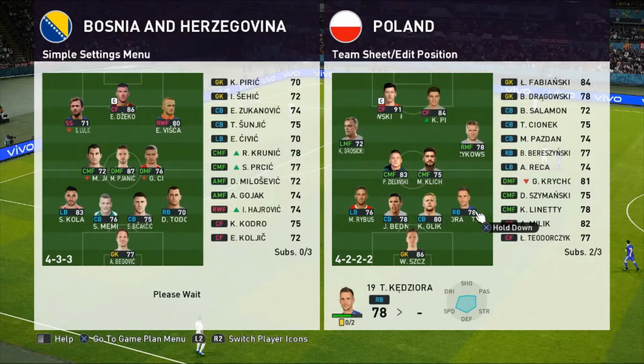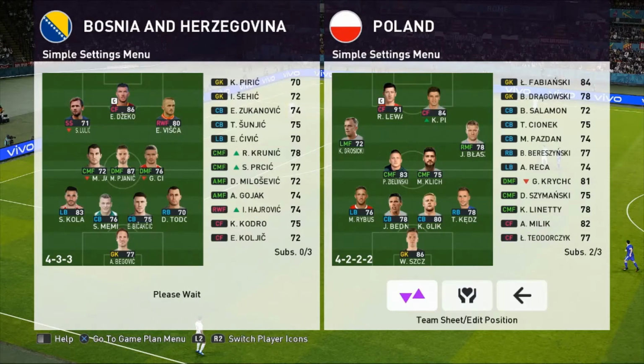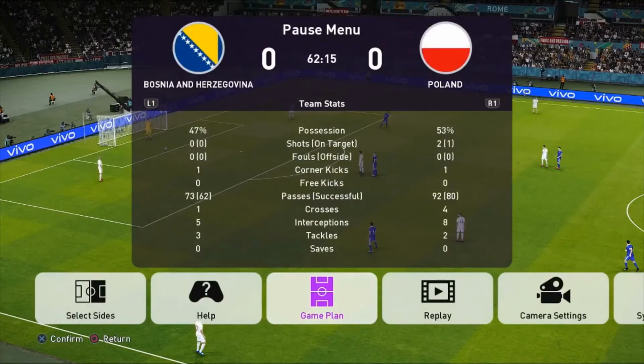Still plenty of time in this match to see whether the Polish or the Bosnians can nick this, or whether we're going to get another 0-0 draw today. Of course, the goals aren't as free-flowing today, unfortunately. That's fine. Perfect. Well, the Polish manager is happy with his side. Let's find out if Piatek can get the goal.